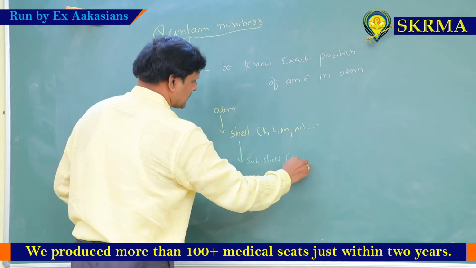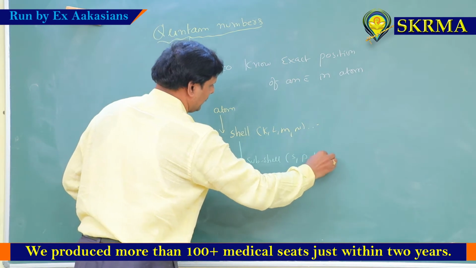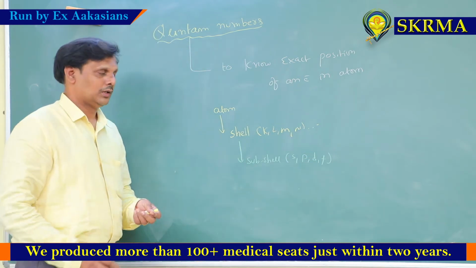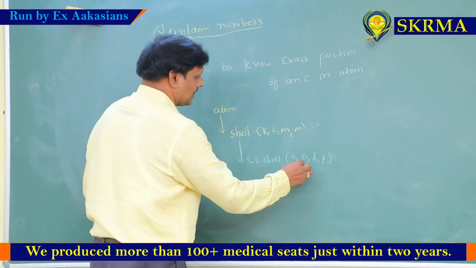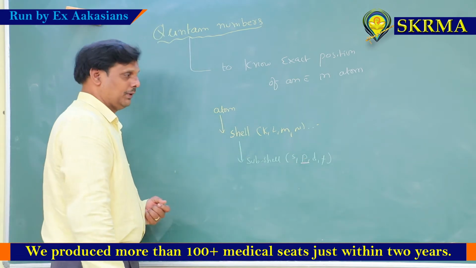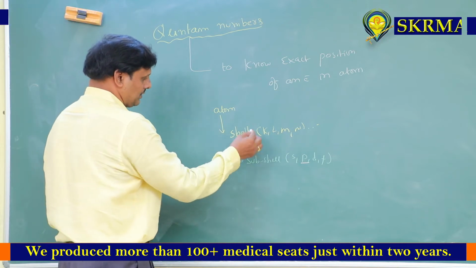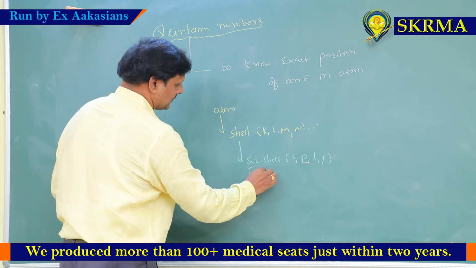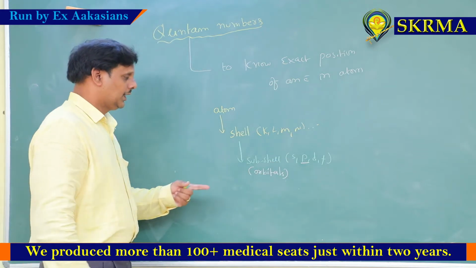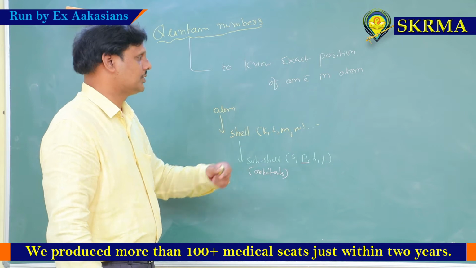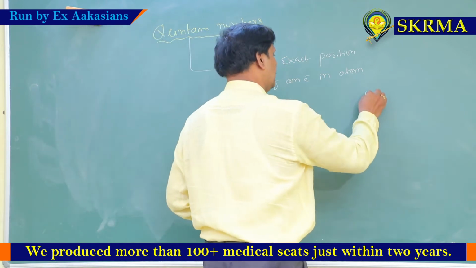That means S, P, D, F orbitals. Again, suppose the electron belongs to the P subshell, P orbitals. Shell, subshell, nothing but orbitals. Again, from this orbital, suppose the electron belongs to the P orbital.